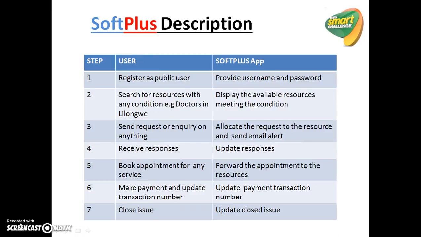Right? Let's continue now to the users. This is the public now. Everyone will register as a public user. So the system will provide a username and password. When you go into your system, you have your own menu. It will give you an option to search for resources with any condition, because the system will register people and they will know their location. For example, a doctor who is in Lyon, people should be able to search for you.